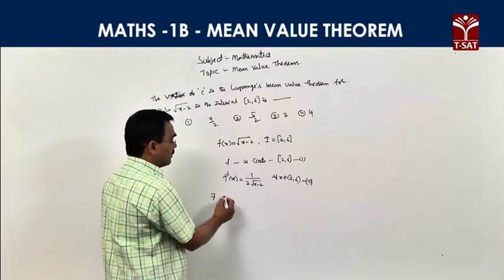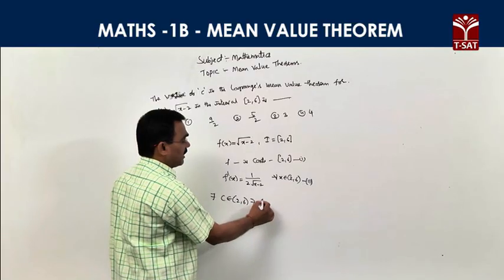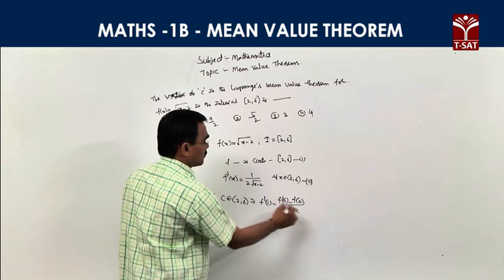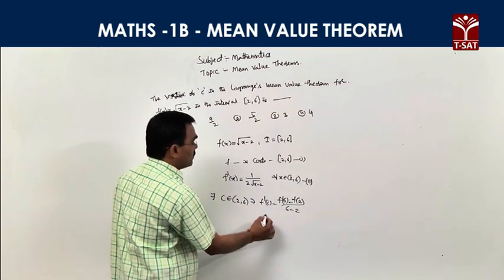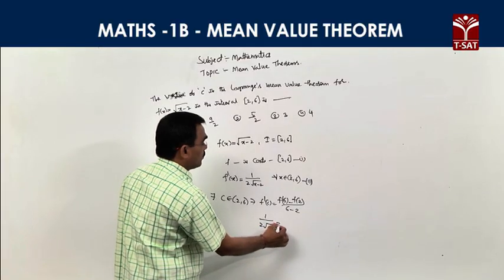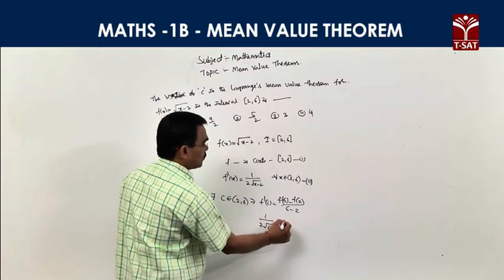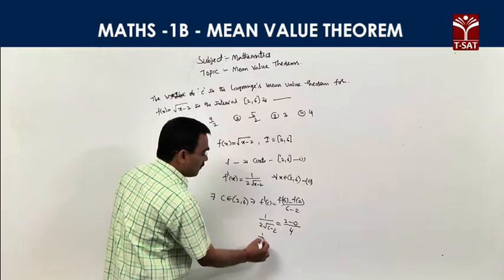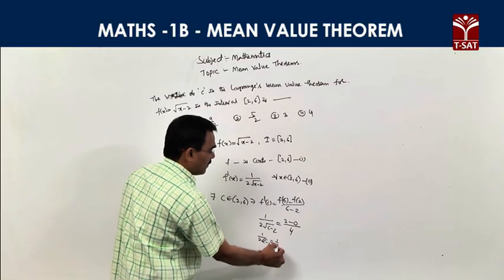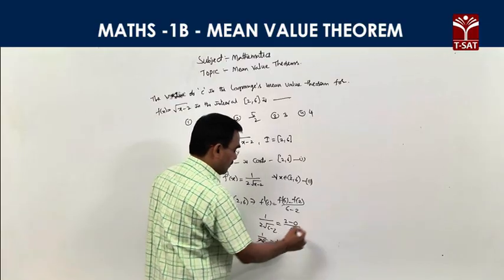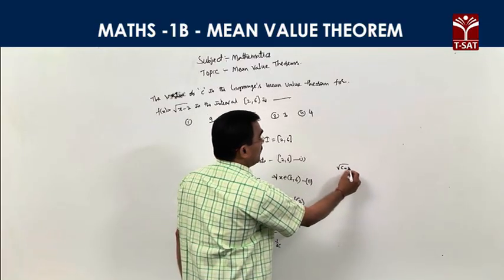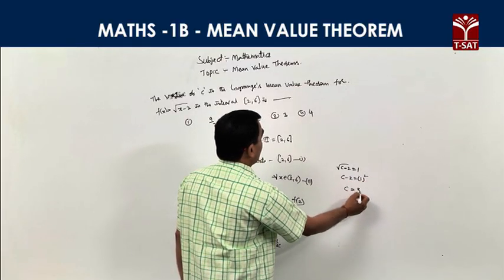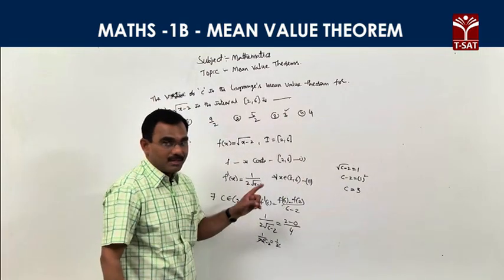According to the Lagrange's theorem, there exists a point c belongs to open 2 comma 6, so that f dash c is equal to f of 6 minus f of 2 by 6 minus 2. What is f dash c? f dash c is equal to 1 by 2 into root c minus 2 is equal to f of 6, which is root 4 is 2, minus f of 2 which is 0, by 4. Right. 1 by 2 into root of c minus 2 is equal to 1 by 2. Right. 2 and 2 will cancel. Right. Root c minus 2 is equal to 1. c minus 2 whole square is equal to 1 square. c is equal to 3. Right. c is equal to 3 is the correct answer.